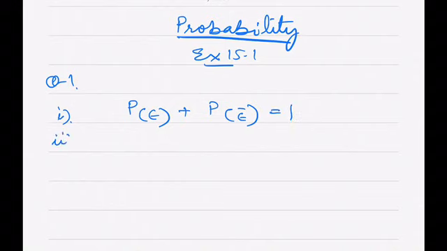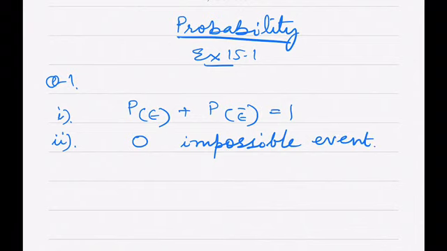Then second part, the probability of an event that cannot happen will definitely be 0, and this kind of event is called an impossible event, because it cannot happen. Like what is the probability of human beings having a tail? It's an impossible event.